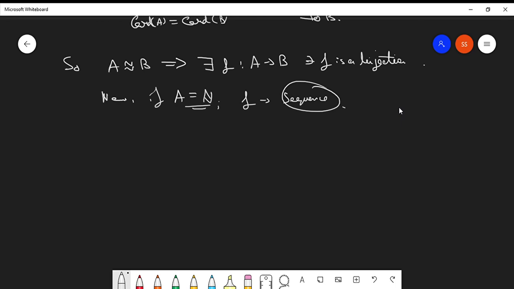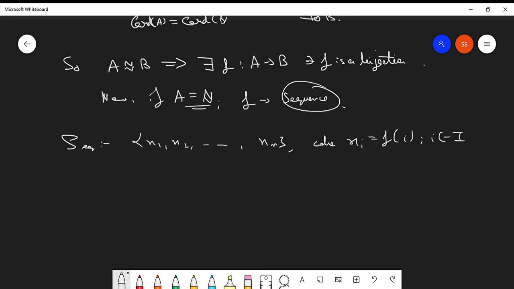A sequence, we can write like this: x1, x2, and so on till xn, where xi is f of i, where i belongs to the indexing set capital I. I guess this is clear.